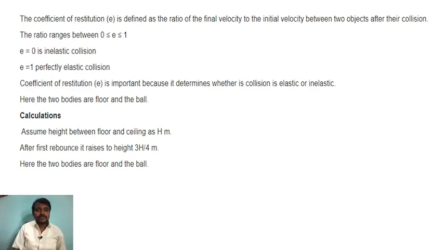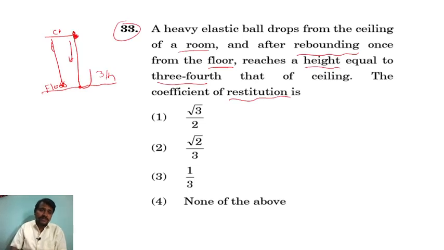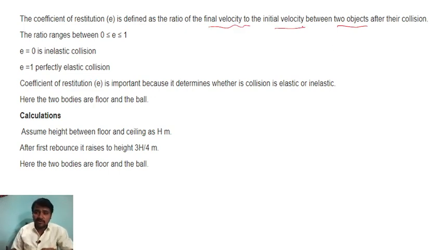The coefficient of restitution is defined as the ratio of the final velocity to the initial velocity between two objects after the collision. This is the initial and this is the final velocity of the object. That is the coefficient of restitution, E. Its value is between 0 and 1. E is 0 for an inelastic collision and E is 1 for a perfectly elastic collision. The coefficient of restitution is important because it determines whether the collision is elastic or inelastic. By doing this test you can understand whether it is elastic or inelastic.